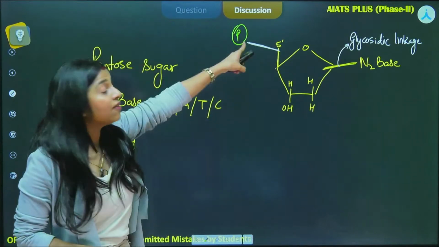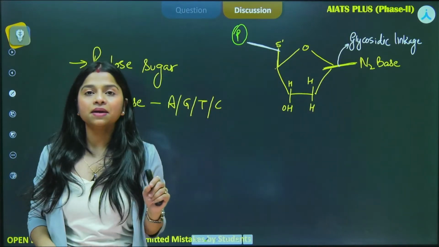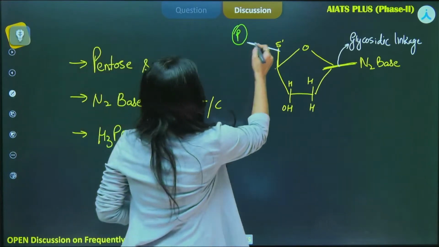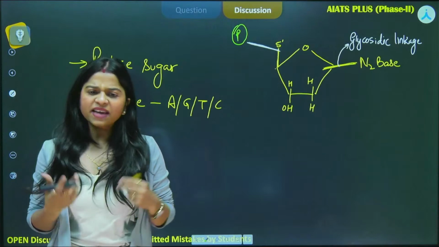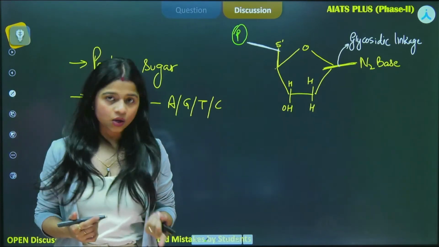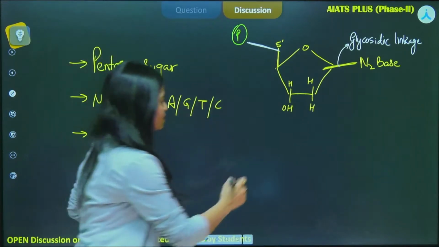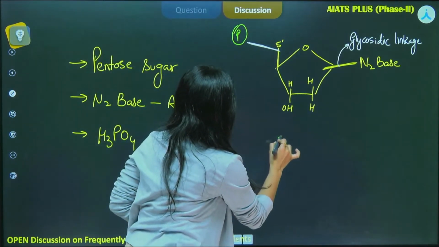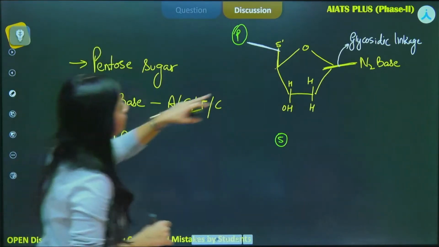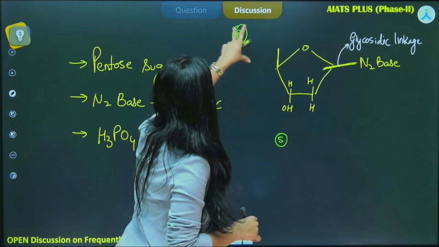But if we have to name this one, we will simply name it the phosphoester bond. Okay, now how is the ester bond formed? Organic chemistry you know better than me, right? That is when water is released. Okay, so over here there is this fifth carbon, right? This fifth carbon, I'll write it over here only so that you understand it better.